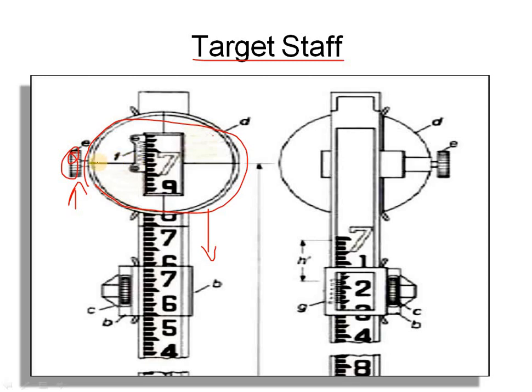When it moves up and down, you can see this line. This portion is called the line of sight. When the target comes down and you see it on this line through the instrument, this will be marked as a measurement. This is very critical, and only experienced engineers can use this target staff. This is the front side portion and this is the back side portion.